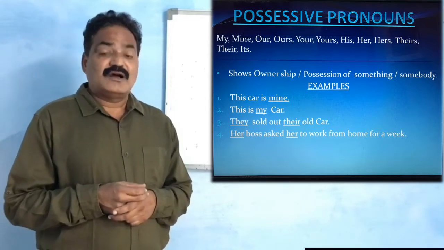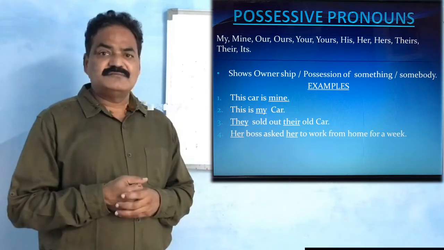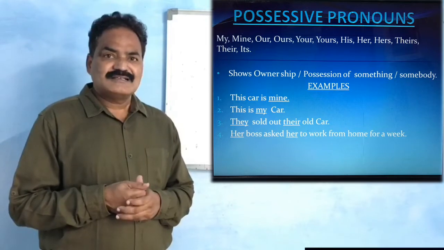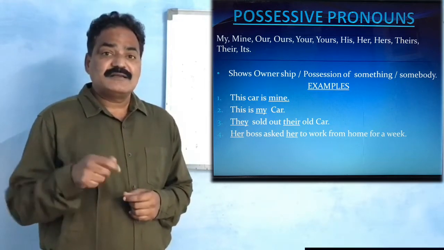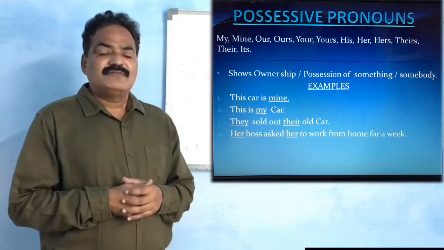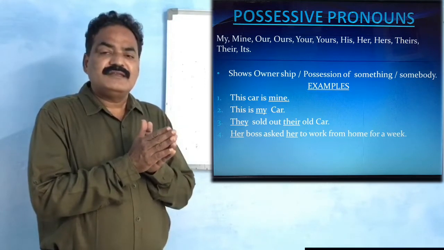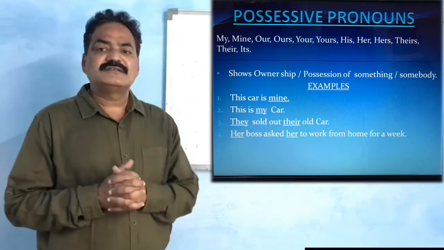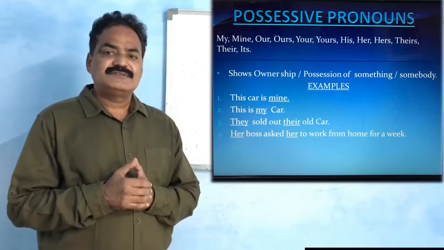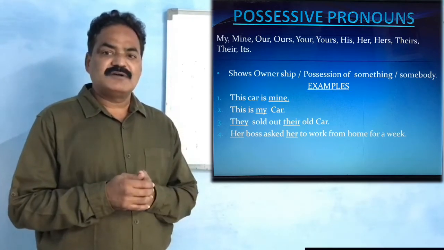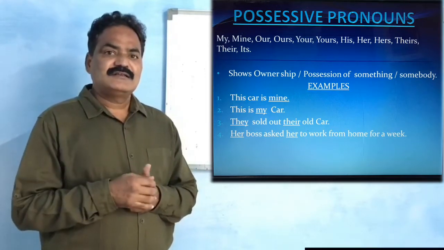So I hope you might have understood the minute difference between her as a personal pronoun and her as a possessive pronoun. When her is used as a personal pronoun, it is used as an object, which comes after the verb. See in this sentence, after the verb asked, her is used. There her is an objective pronoun.